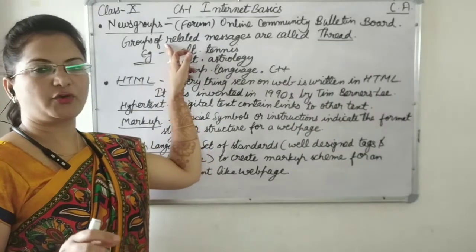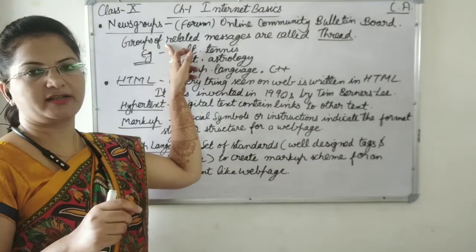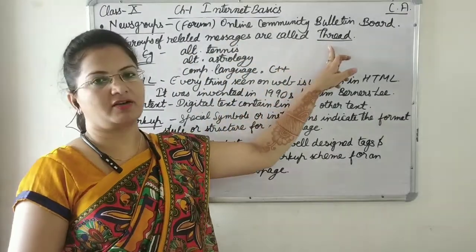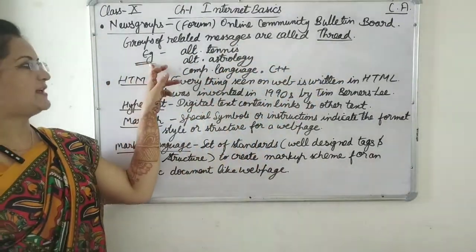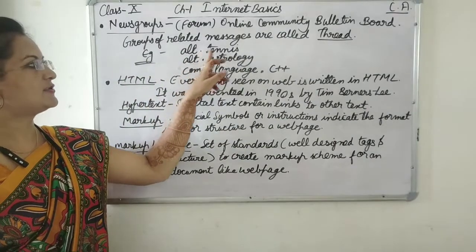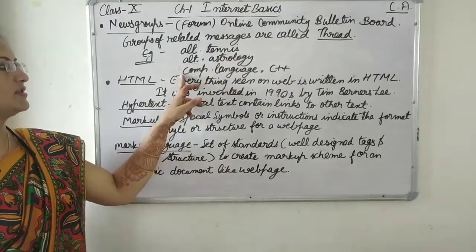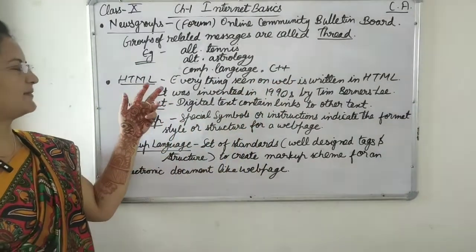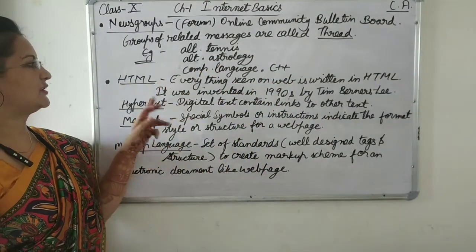If a question is posted and then some messages are related to it, that particular group of related messages is known as a thread. The examples of news groups are alt.tennis, alt.astrology, conf.language.c++, etc. So there are various types of groups on a specific topic.